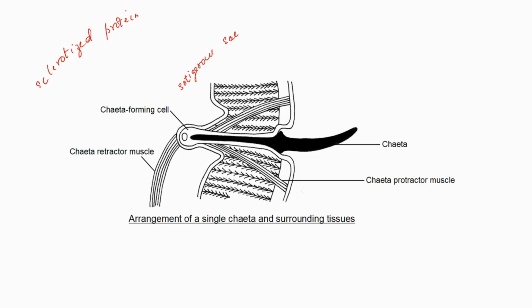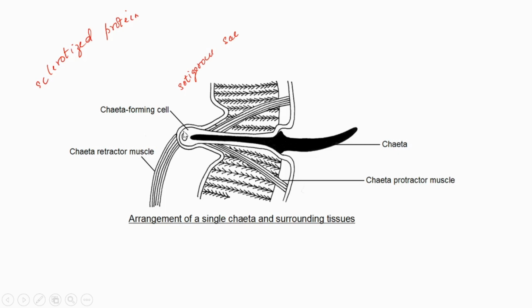Then in the middle portion of the chaeta, we can see a bulbous region. What's the name of that bulbous portion? It is called the nodulus. And this chaeta is secreted by a single cell, which is located in the chaetal or setigerous sac. And what about its size?